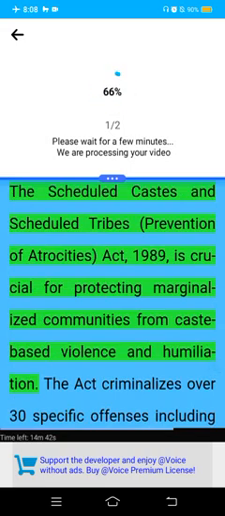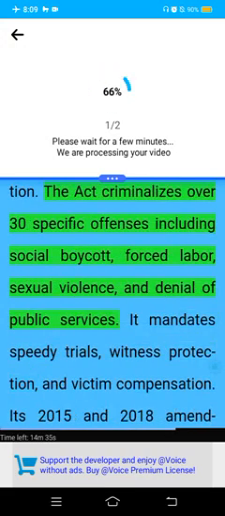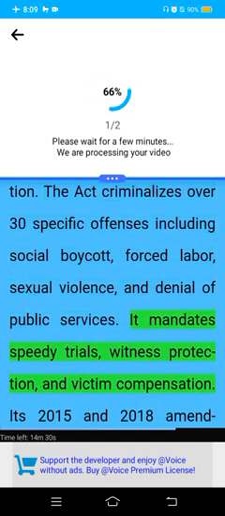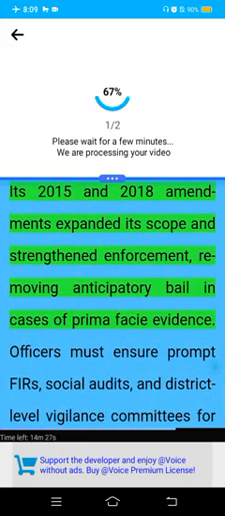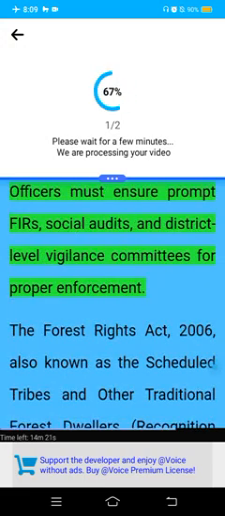The Scheduled Castes and Scheduled Tribes Prevention of Atrocities Act, 1989, is crucial for protecting marginalized communities from caste-based violence and humiliation. The Act criminalizes over 30 specific offenses including social boycott, forced labor, sexual violence, and denial of public services. It mandates speedy trials, witness protection, and victim compensation. Its 2015 and 2018 amendments expanded its scope and strengthened enforcement, removing anticipatory bail in cases of prima facie evidence. Officers must ensure prompt FIRs, social audits, and district-level vigilance committees for proper enforcement.